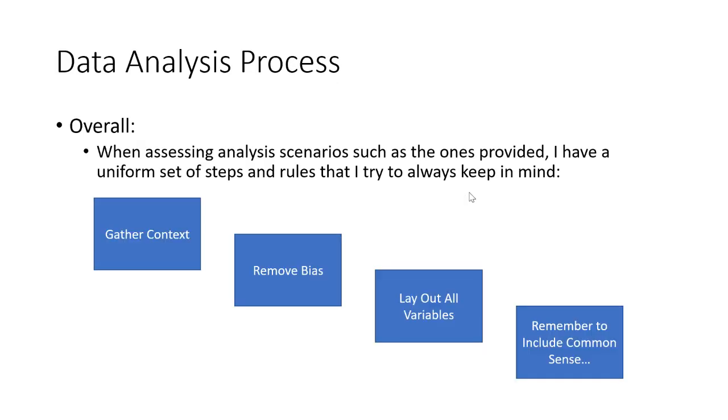And in terms of my overall process for analyzing data, I have four key areas that I keep in mind. It's just making sure I gather context. So everything I do, I look at the end goal in mind and why I'm doing it, and what end goal deliverables I'm trying to achieve. I make sure that I remove all bias, all personal bias or background bias. I make sure to lay out all variables and constraints to ensure that you're met as my customer. And I also remember to include some common sense. A good example of that is how I actually eliminated two managers who only had 2 years of experience. I felt like they didn't fit well into the candidate pool. So that's a good example.